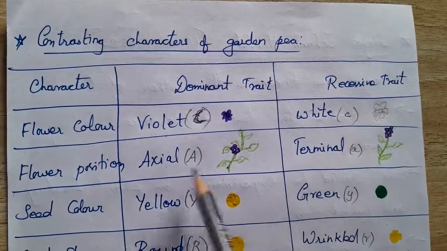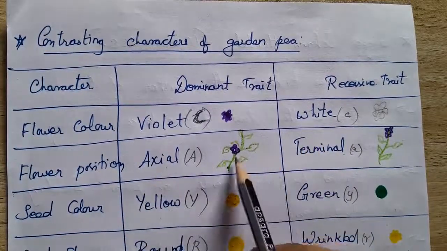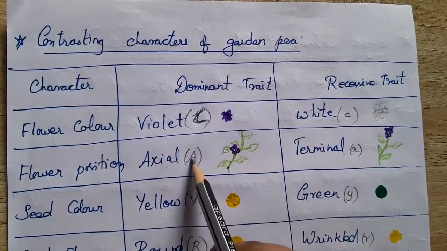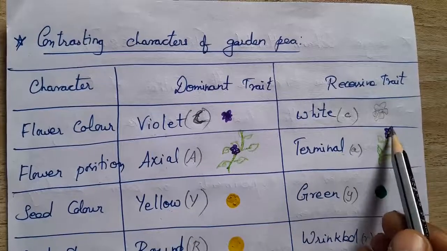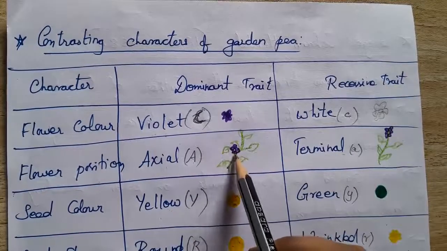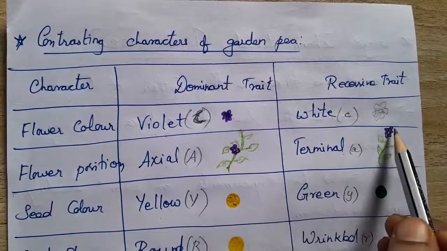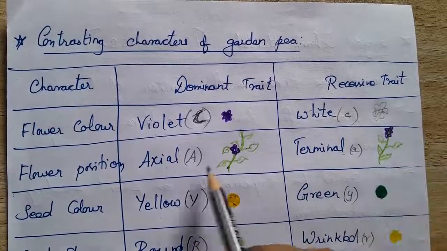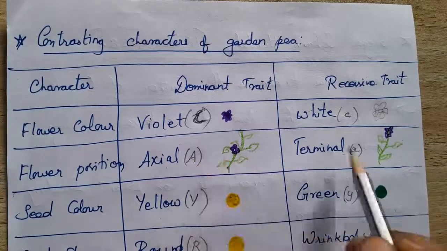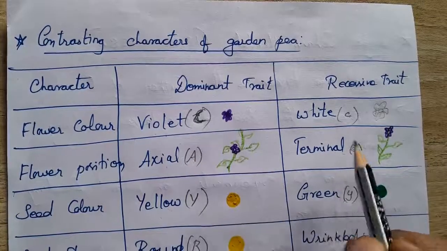Axial position is represented by capital A, and terminal, which means at the end, the tip of the plant, by small a. Axial means it can be present at the junctions of the leaves.